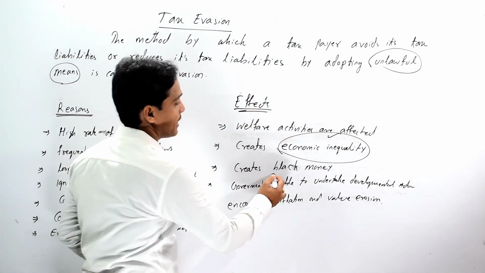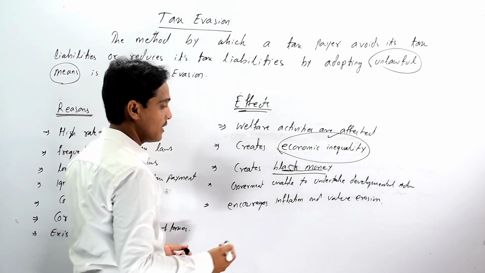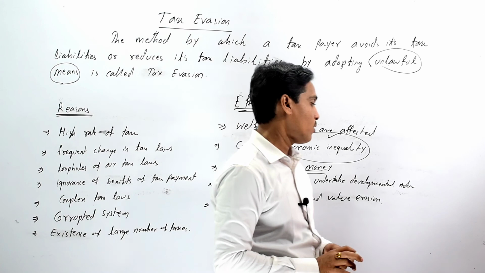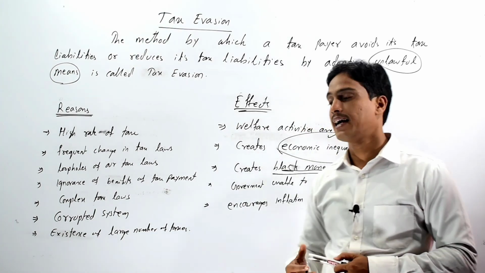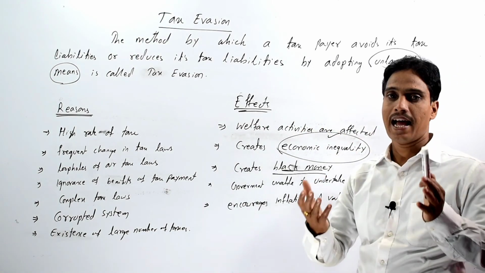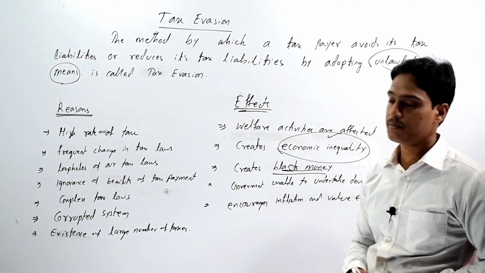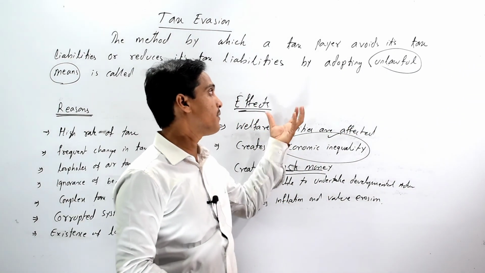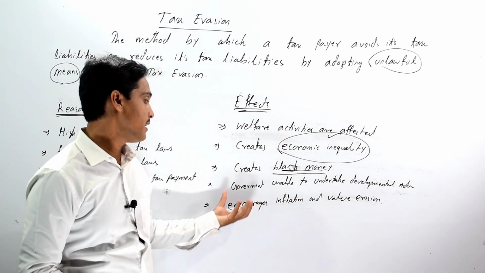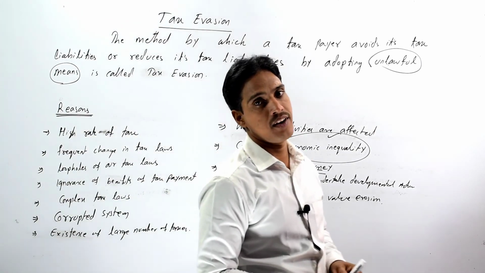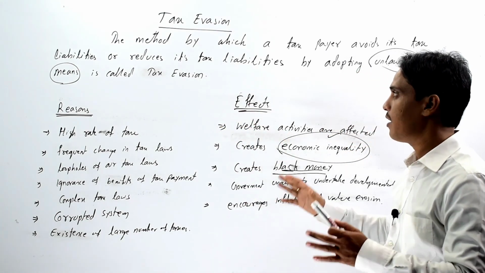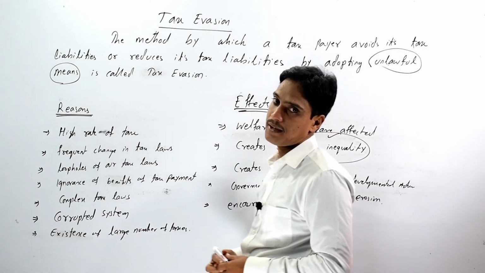It also creates black money in our nation, and the government is unable to undertake developmental activities due to the lack of revenue in the hands of the government. And the last but not the least effect of tax evasion is that it encourages inflation or value erosion. So this is all about tax evasion.